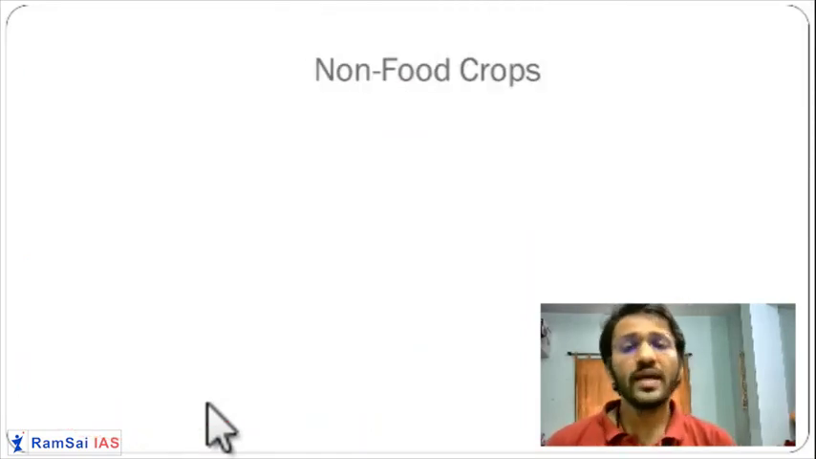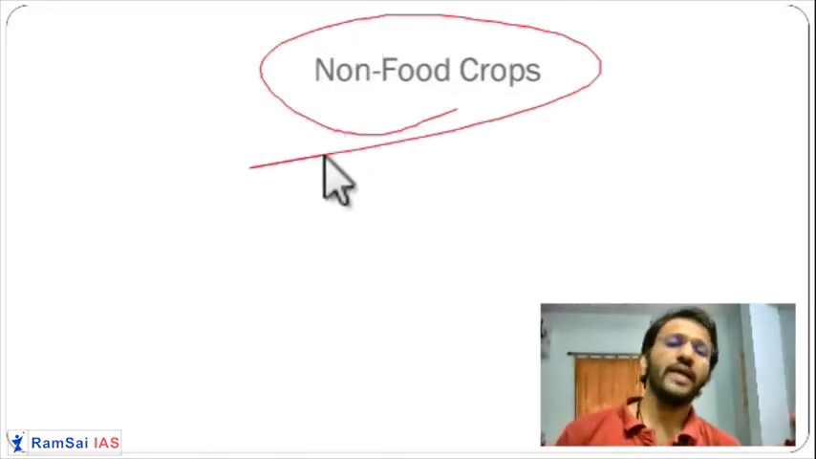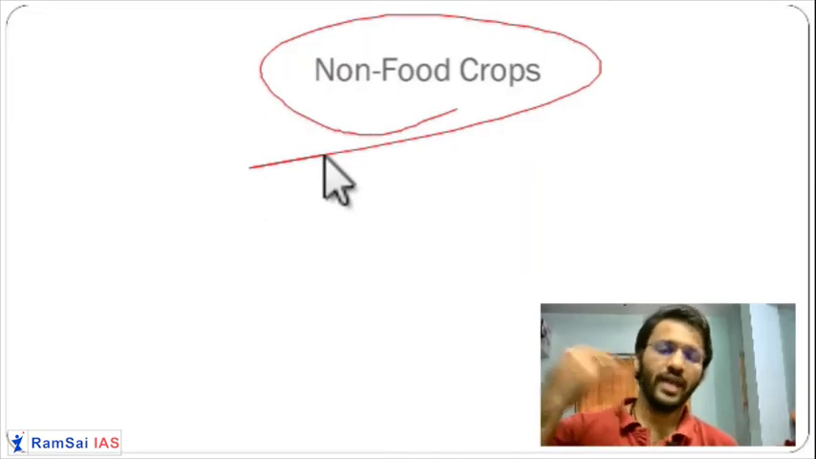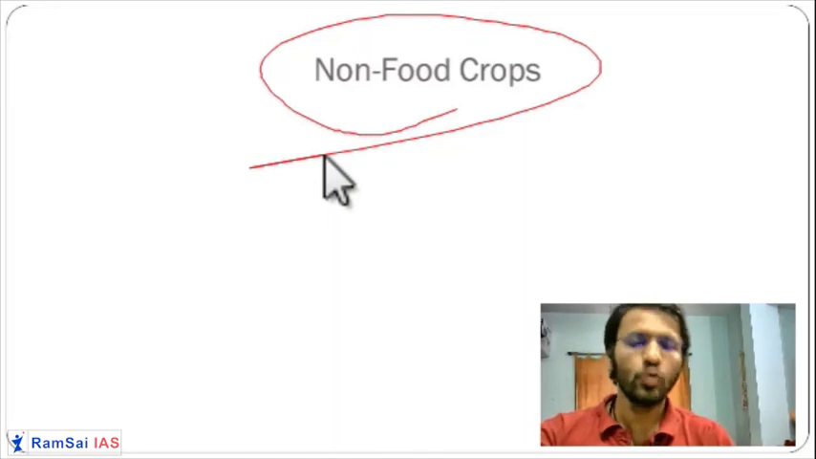So these were all the food crops. Now, the next most important crops are the non-food crops. We have cotton, rubber, jute, and so many other crops, but we are going to see a few crops only.